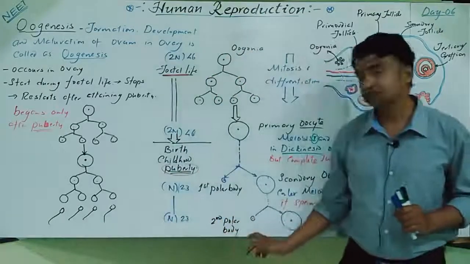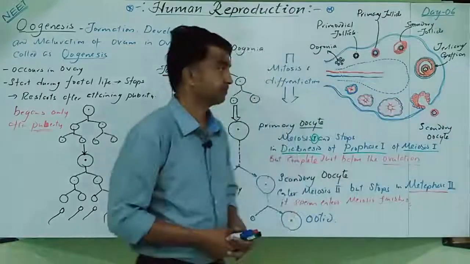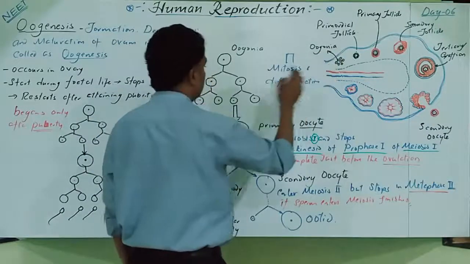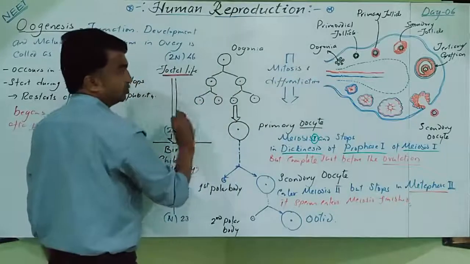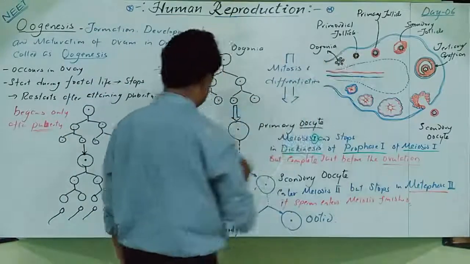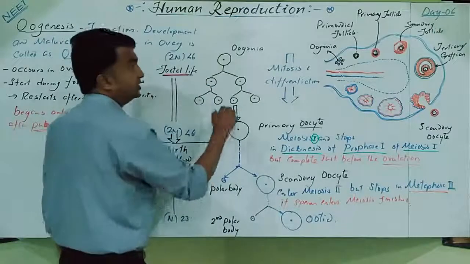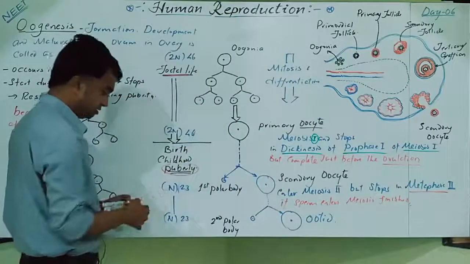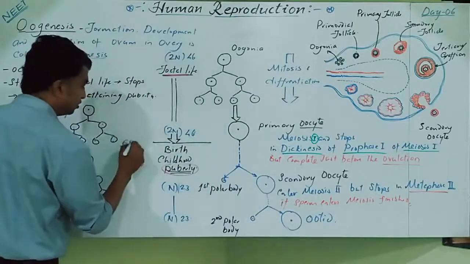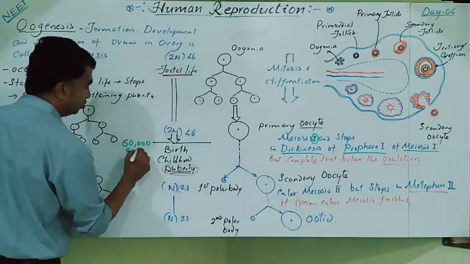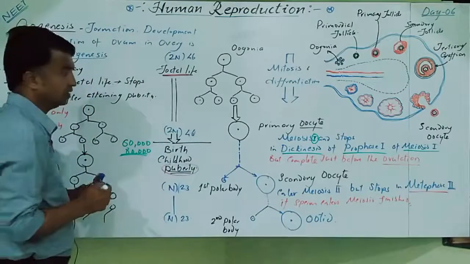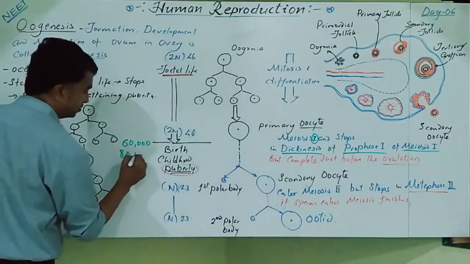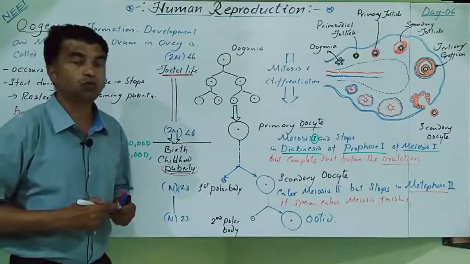Here, in this case, now take the numbers. At the time of birth millions of oogonia are there, and still they are present as they are. Out of that, after birth some of the oogonia degenerate. Yes, they degenerate around the time of birth. So 60,000 to 80,000 oogonia are present in the ovary. Yes, 80,000 oogonia are present.